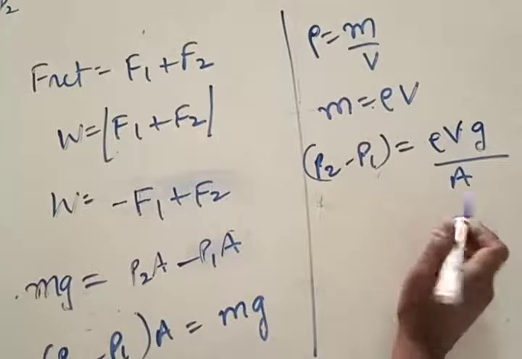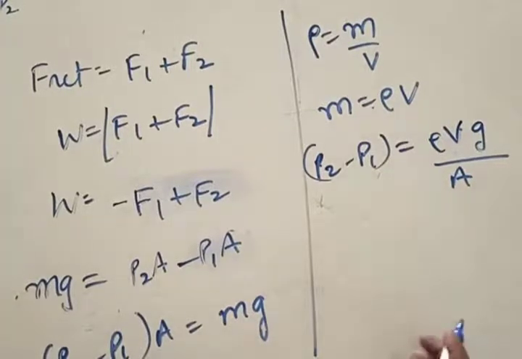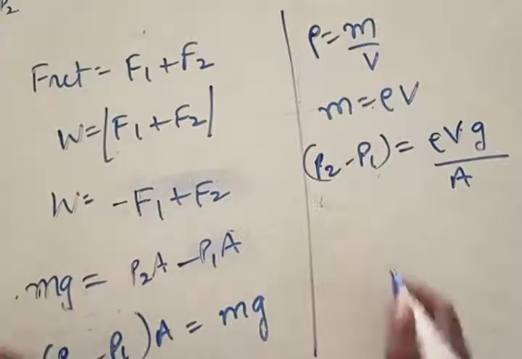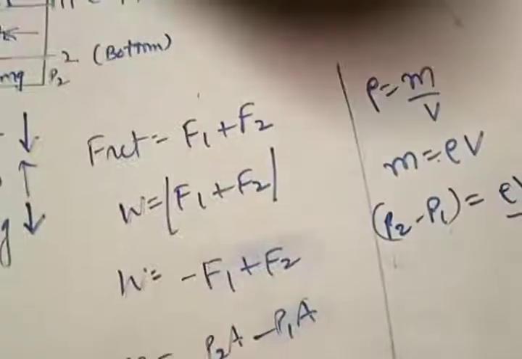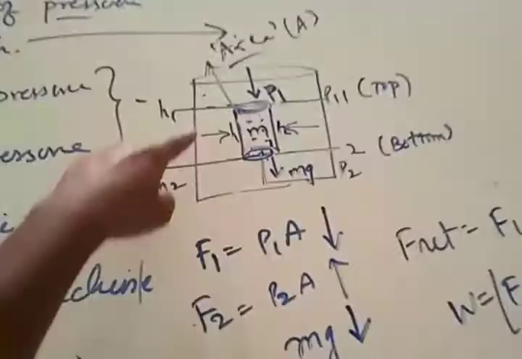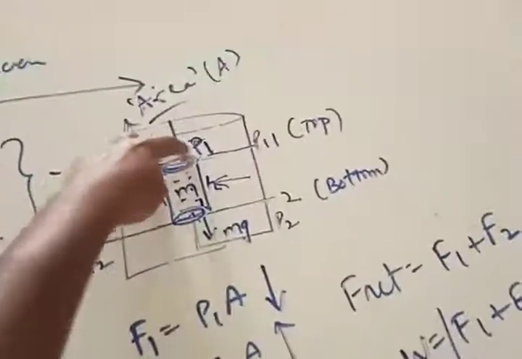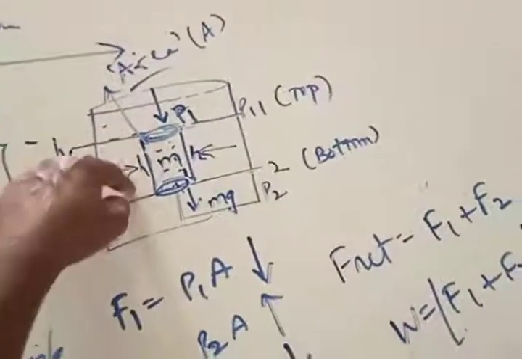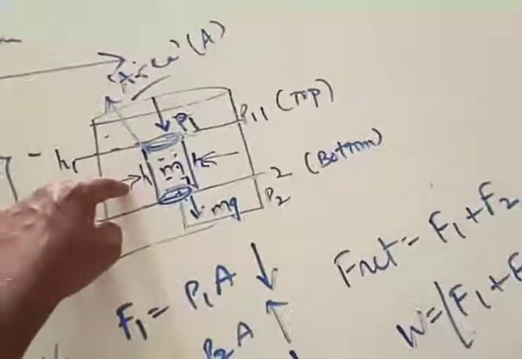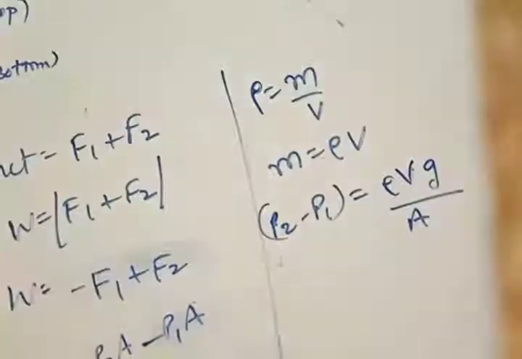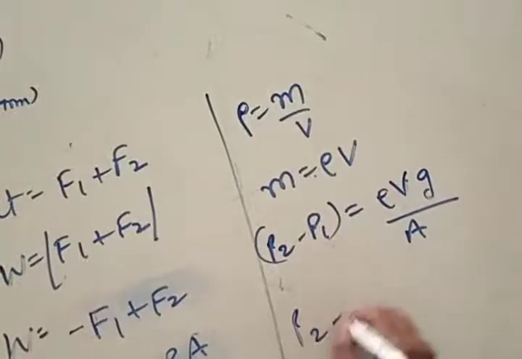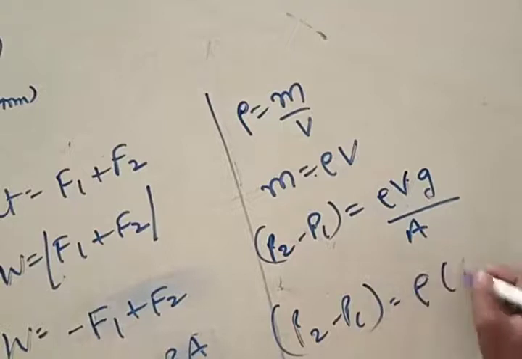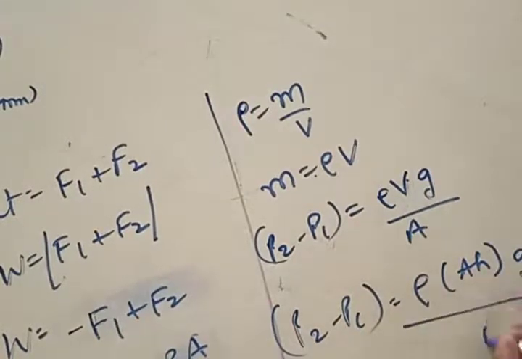What is V? Volume. Can you say that volume is equal to area into H? The cylindrical object, what you assume, has an area of A here and a height of H here. Is it not the product of these two is volume? A into H. Can you write volume as A into H? You can write, right? So P2 minus P1 is equal to rho into A into H into g by A, right, sir?